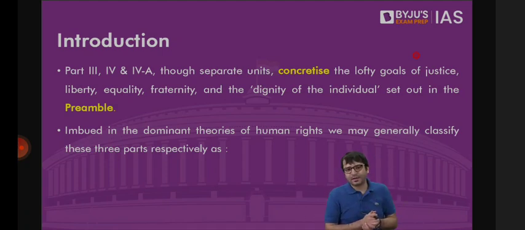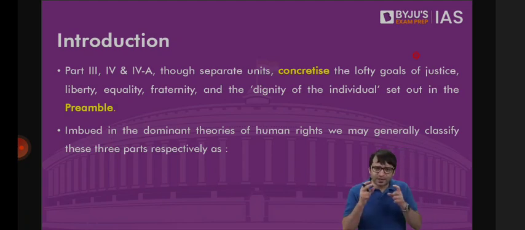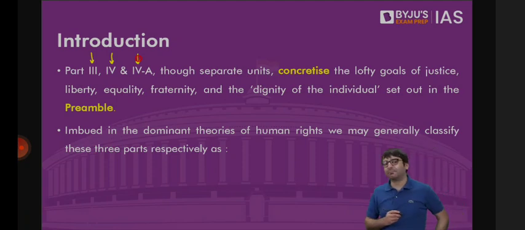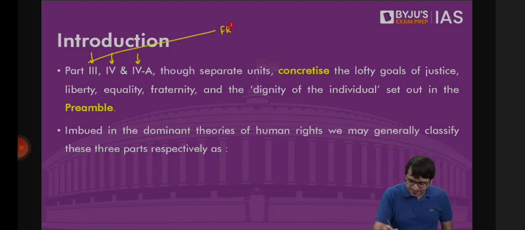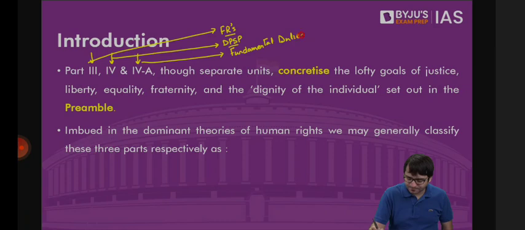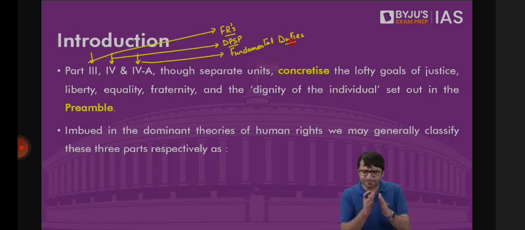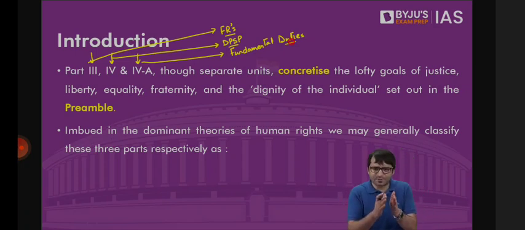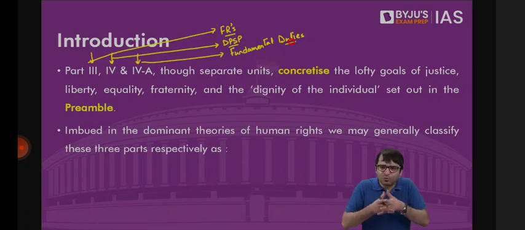And to implement all these lofty goals, there are three different parts that are mentioned in the constitution. Part 3, Part 4, Part 4 capital A. Part 3 deals with fundamental rights. Part 4 deals with directive principles of state policy. Part 4 capital A deals with fundamental duties. That means although these are three separate parts, three separate units of the constitution, their utility is that when we look at them together, they try to implement all those goals which are mentioned in the preamble to the constitution.